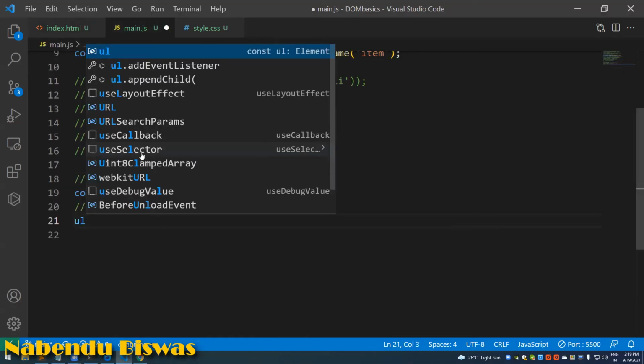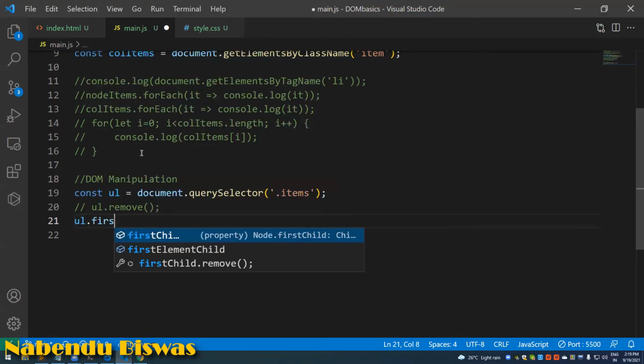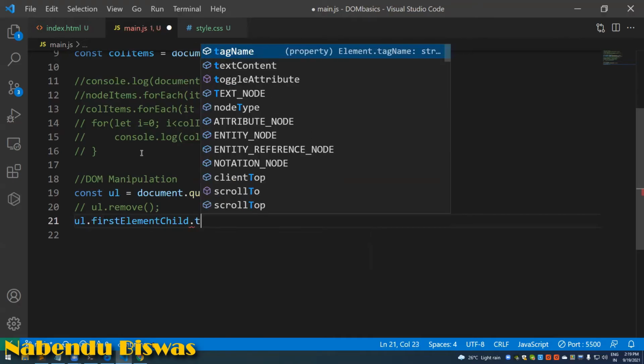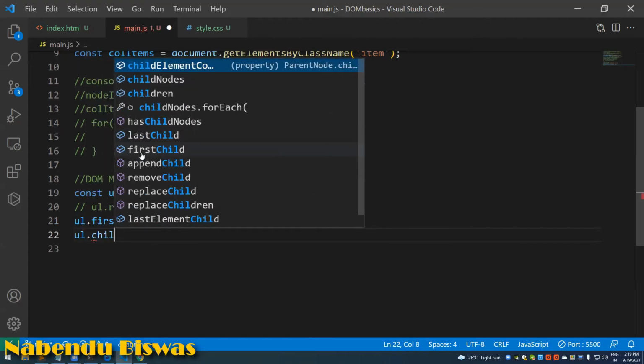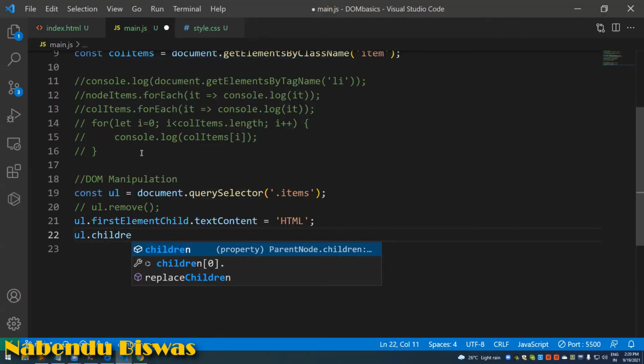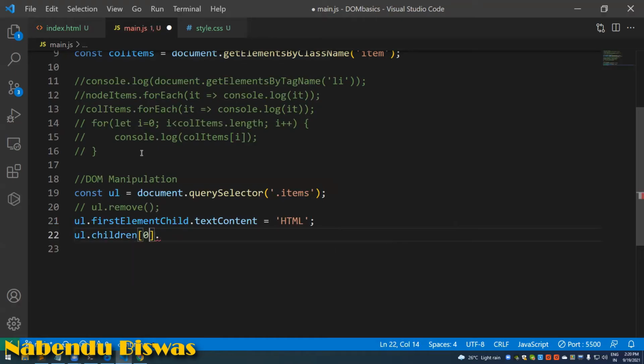So we have got the complete items in the ul. ul.firstElementChild.textContent equal to HTML, and ul.children[1].innerText equal to CSS.